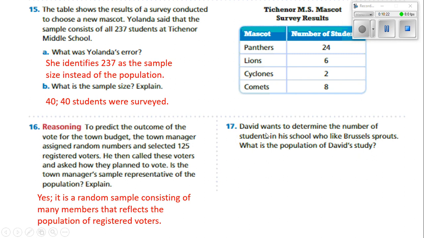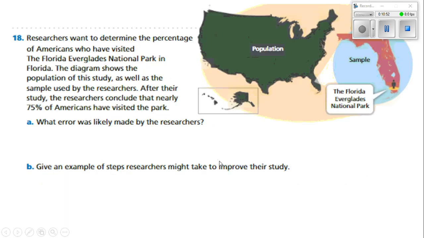Number 17, David wants to determine the number of students in his school who like Brussels sprouts. What is the population of David's study? Well, the population is going to be all the people in the school, right? All the students at the school are the population. And if he wanted to determine the number of students who like it, he can either ask everybody or get a sample and get an idea of it.